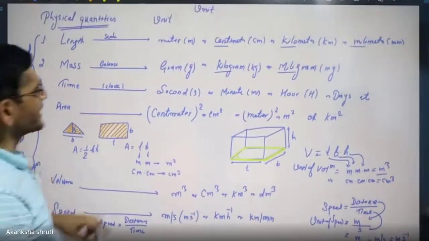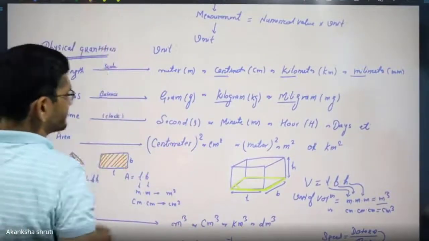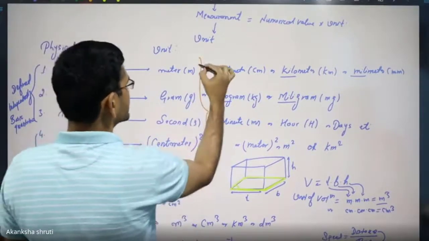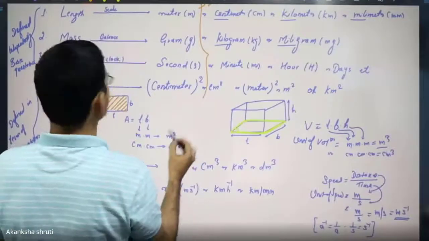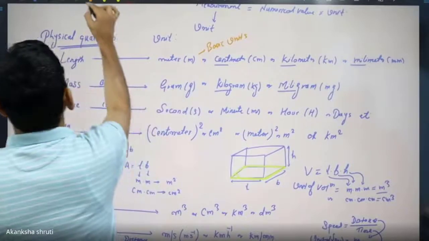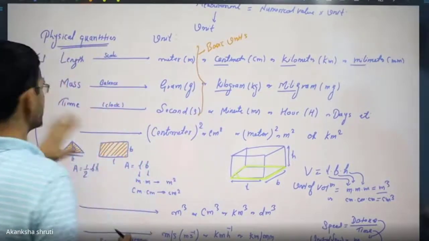Similarly, whatever these units that we are taking, these three kind of units, these are called as the basic unit. And whatever these other units, sorry, leave this area, students. You have to consider up to this one only, means for the basic quantity only.